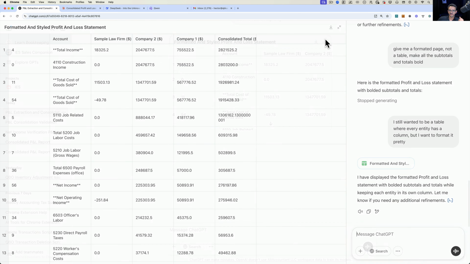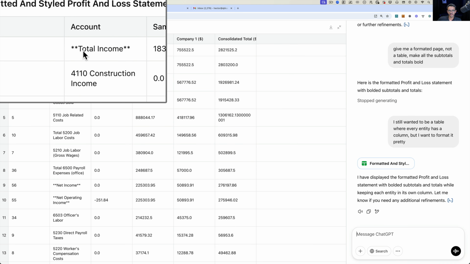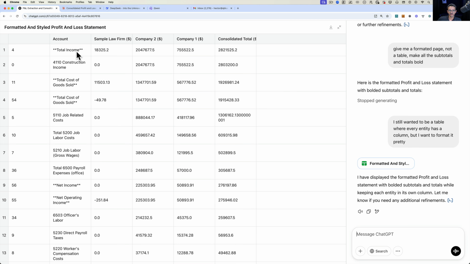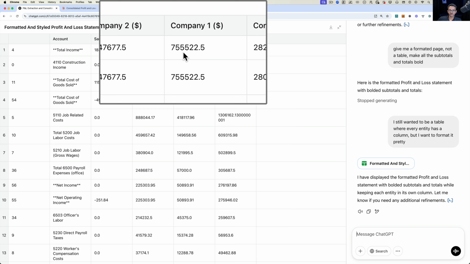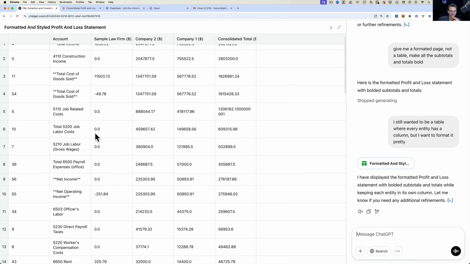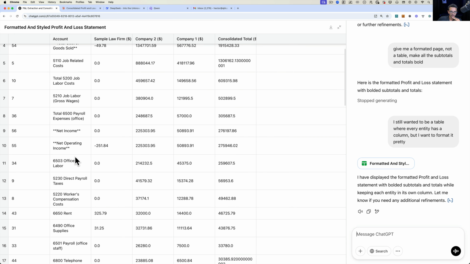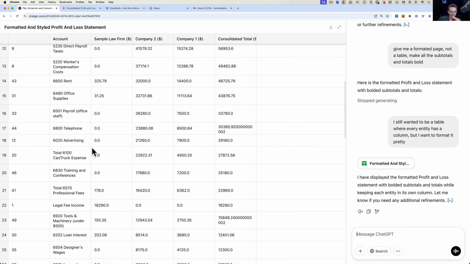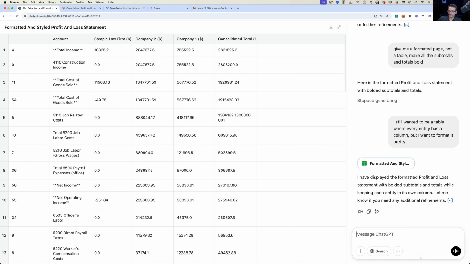Okay, let's maximize this. It didn't do the bold, but it added a little asterisk, so maybe that's its way of bolding stuff. So here's the total income for each one, and the construction income, then the cost of goods sold, the net income. This is all trippy. I think I gave weird instructions.